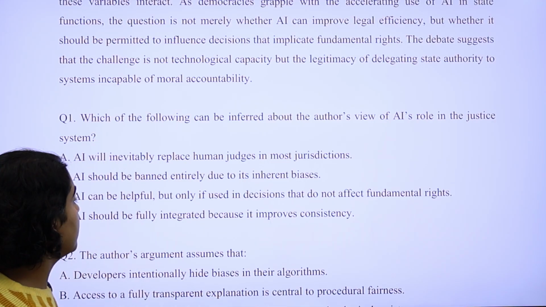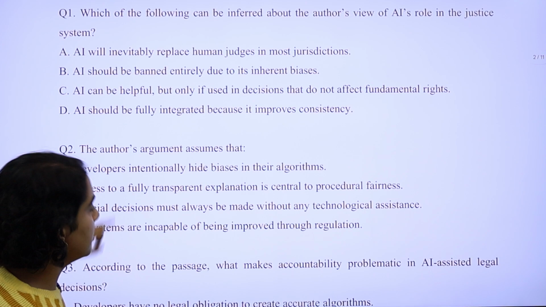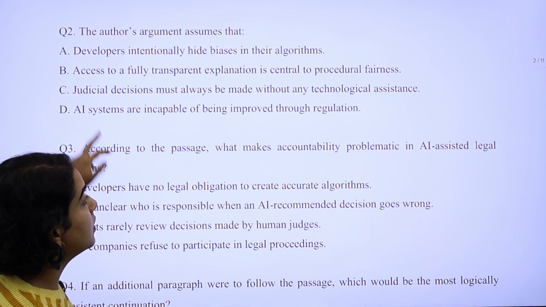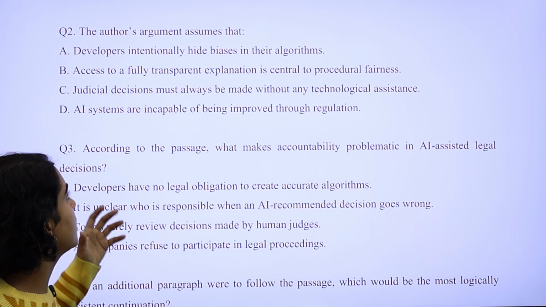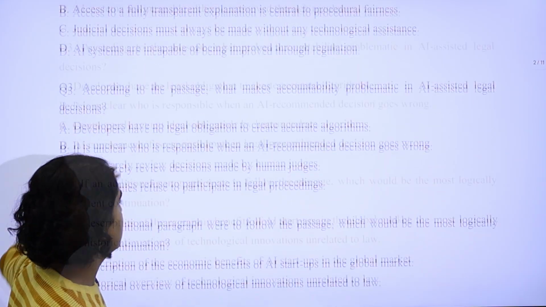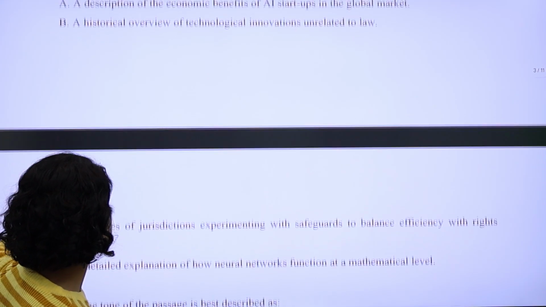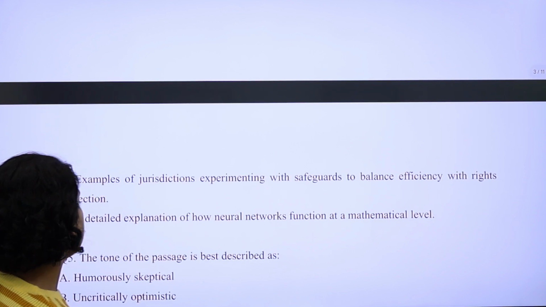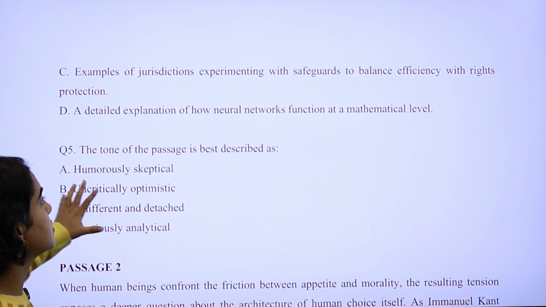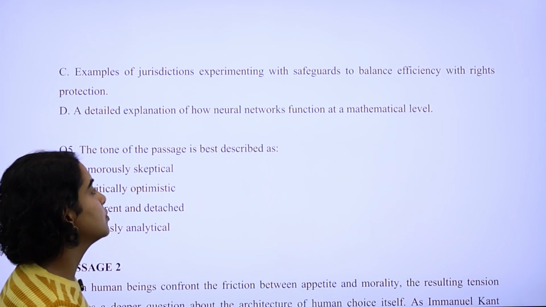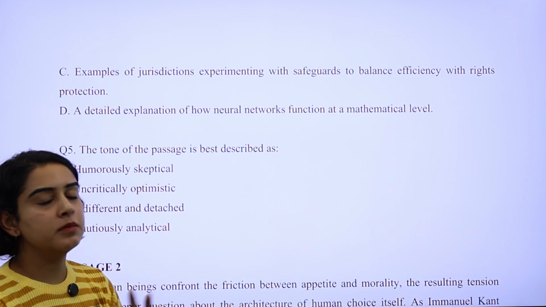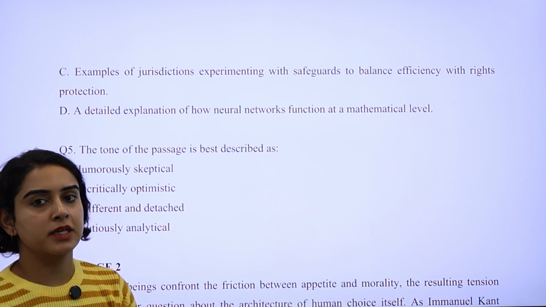There were inference-based questions, argument assumption questions, and deduction questions, basically what do you deduce from the passage. That is something we have seen throughout. There was also one question based on the tonality of the passage. If you read the passage carefully, all 5 questions are pretty much doable.